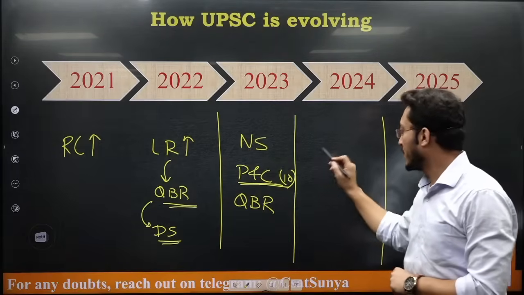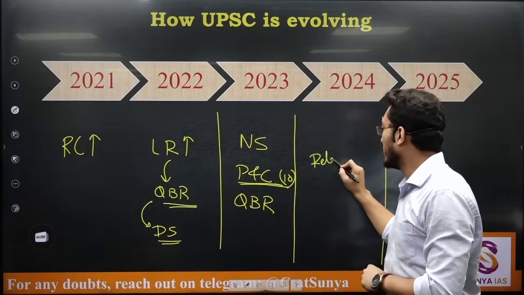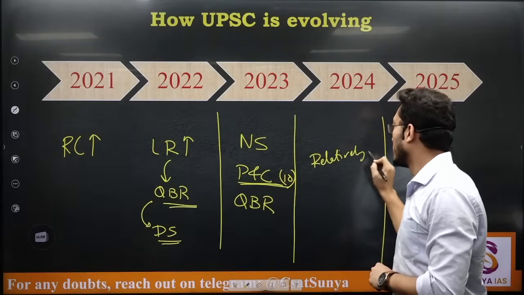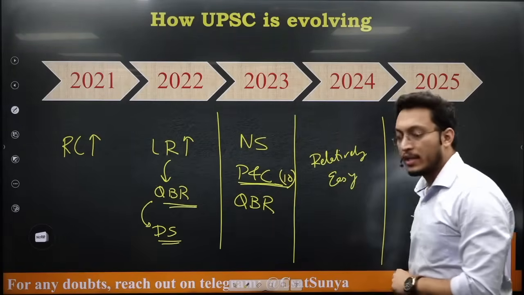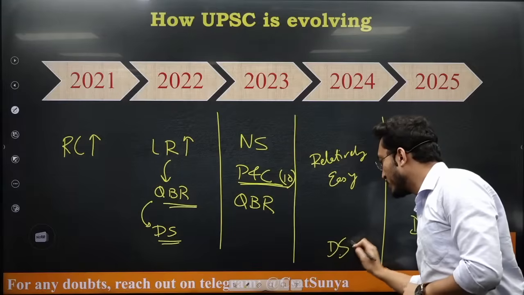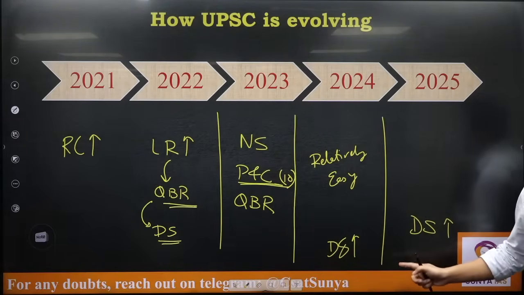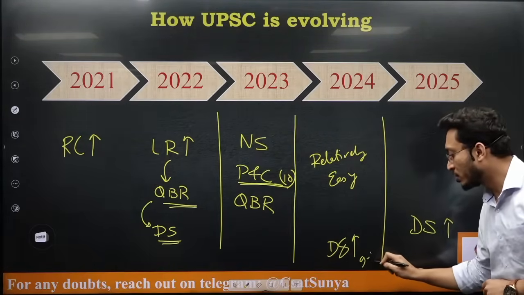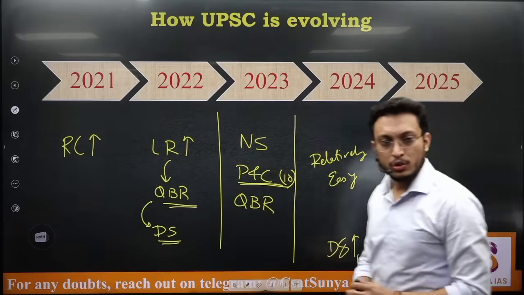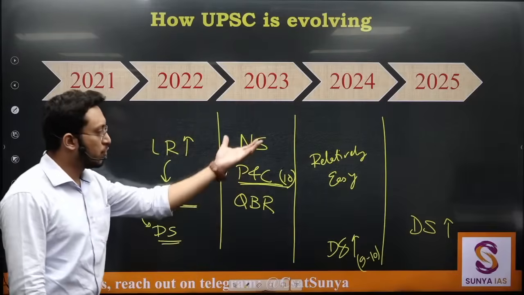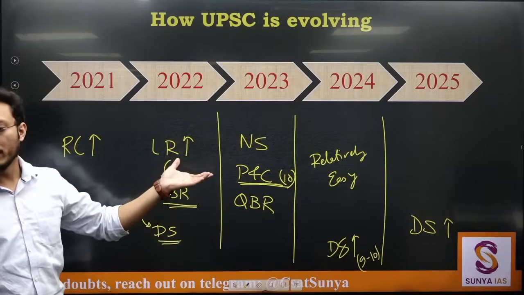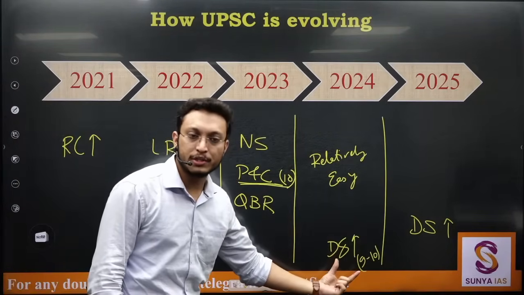But what they did here, it was relatively easy, but they increased data sufficiency questions. You might have seen last year's paper and this year's paper, around 9-10 questions of data sufficiency are being asked. So the concept is similar, what you are studying in different topics, but the pattern of asking the question is difficult.